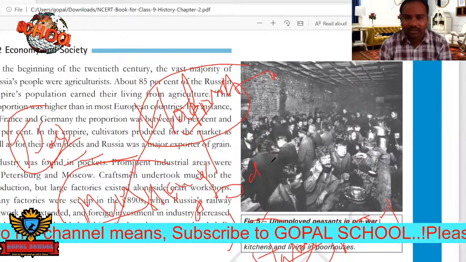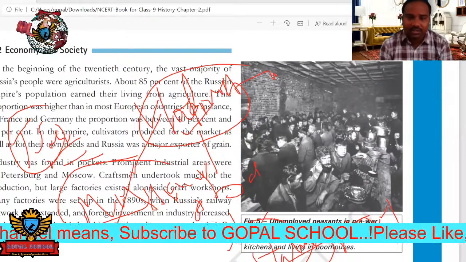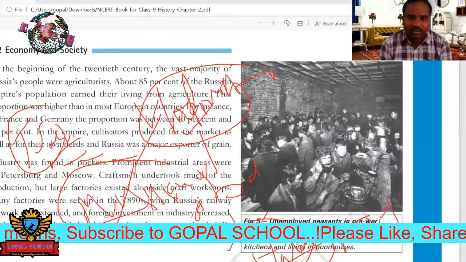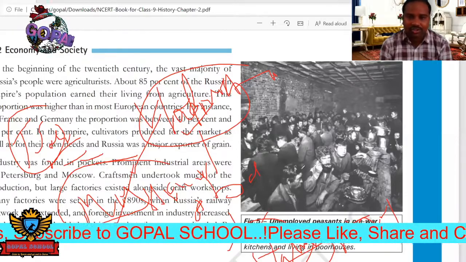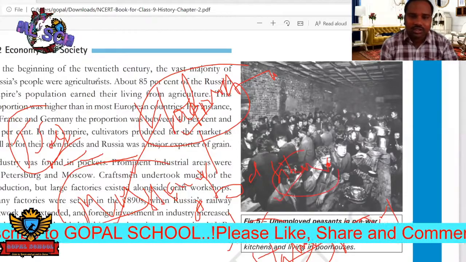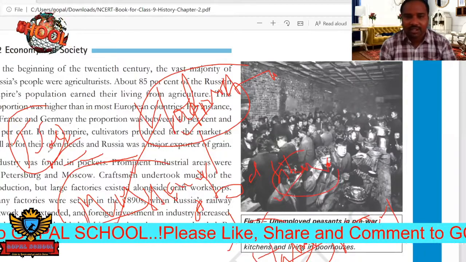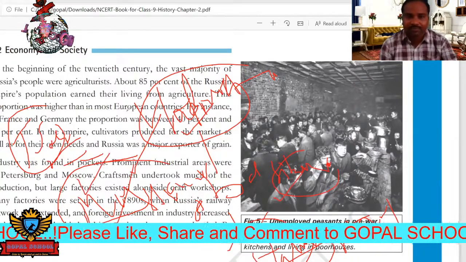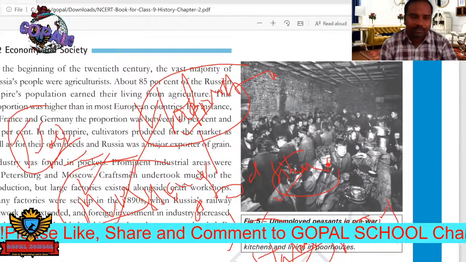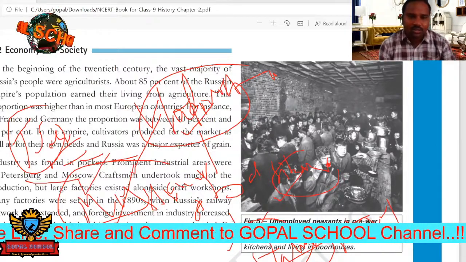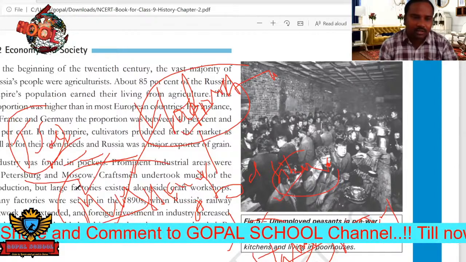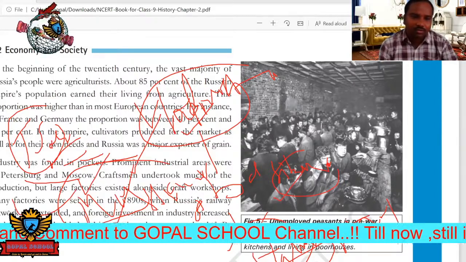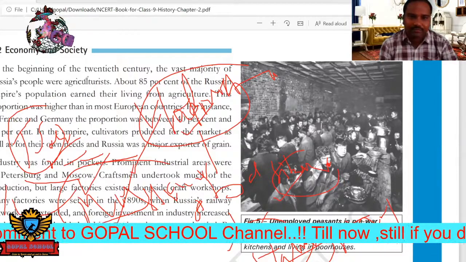Even Siberia is there. Siberia is one of the regions in Russia. So in these important places, the revolution was started. All the people boycotted their work in the factories, and a lot of income became a loss for the rulers.